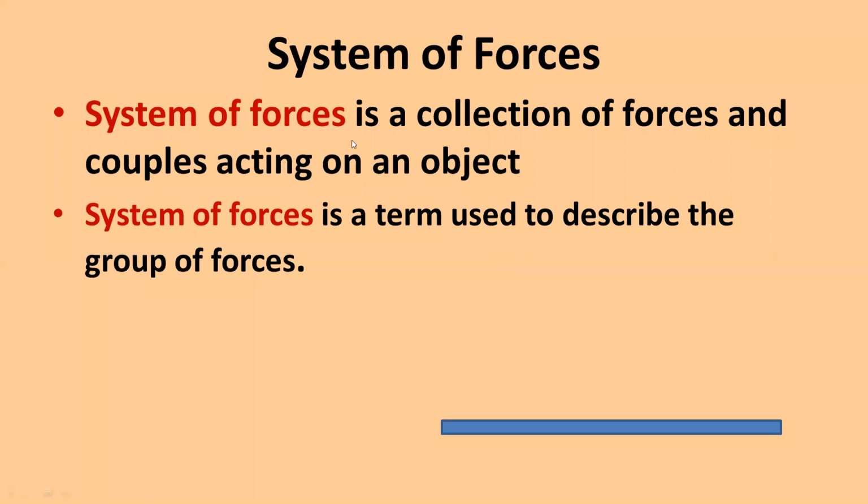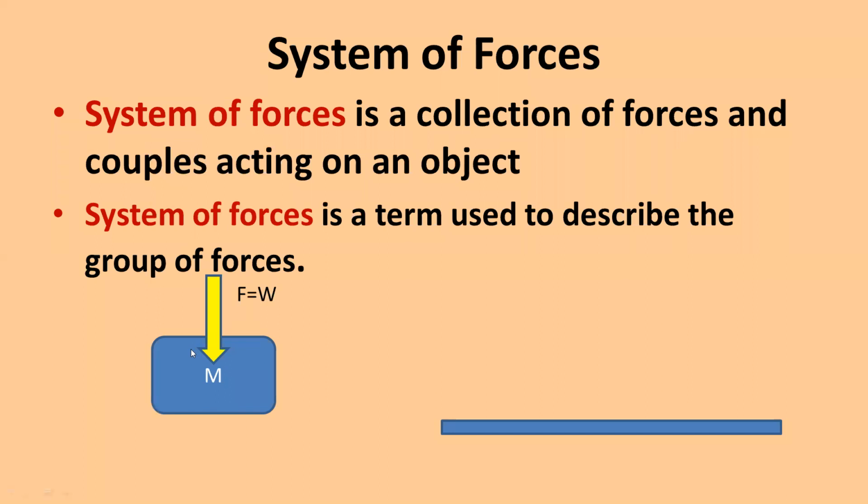So the first definition in section 1.1 is the system of forces. A system of forces is a collection of forces and couples acting on an object, or in simple language, we can say it is a group of forces. So if the forces for any system are more than one, then we can call this a system of forces.